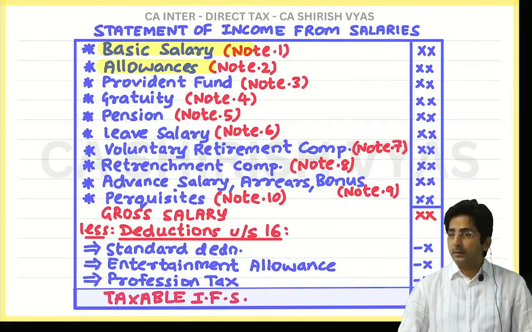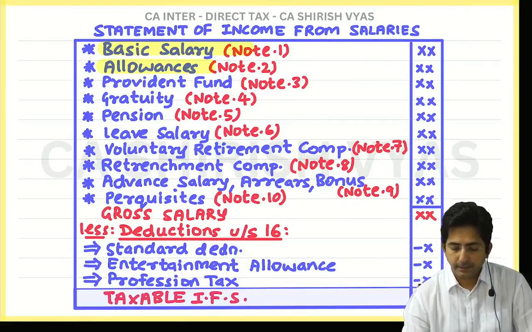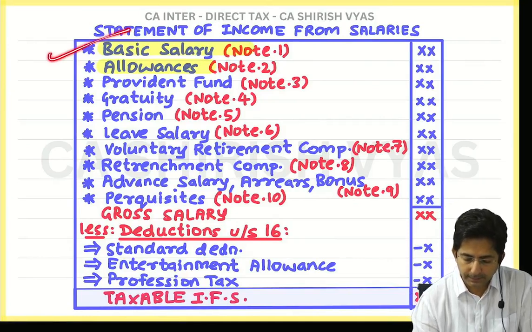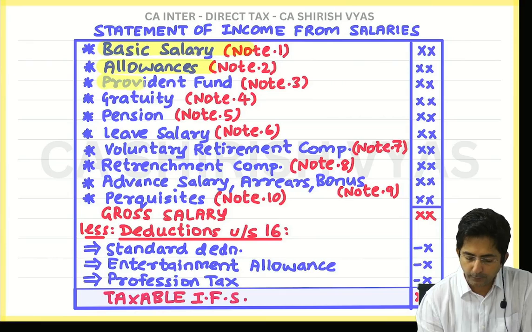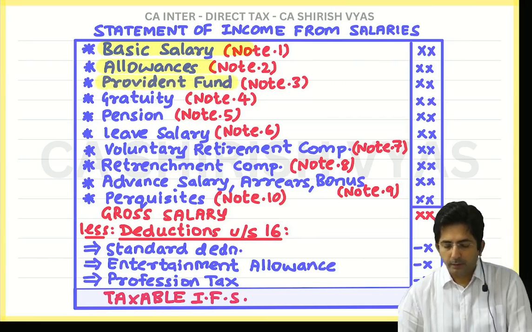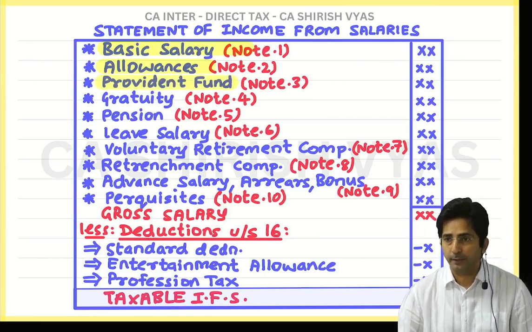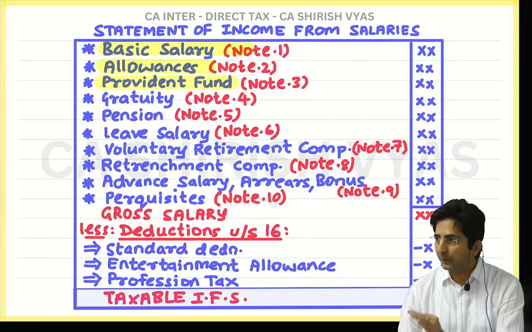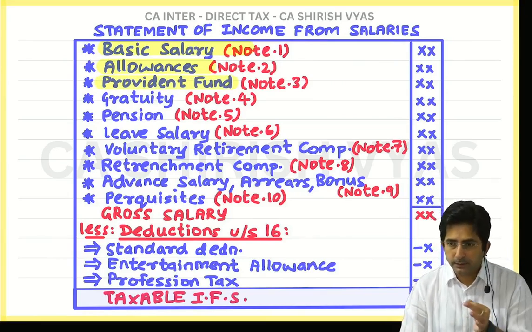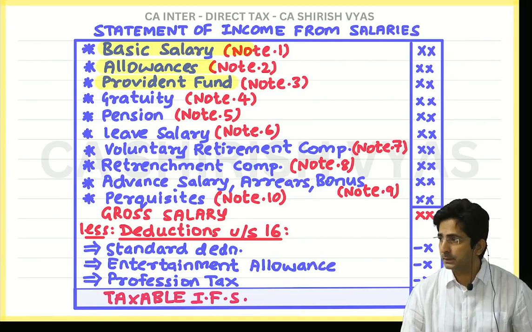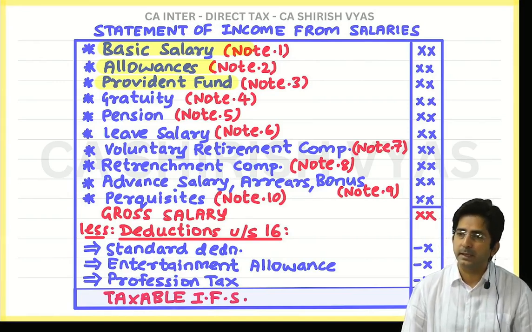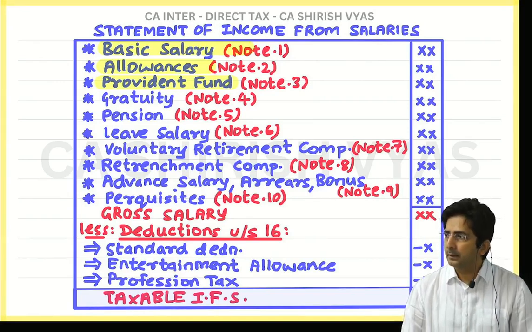Okay, see here, in income from salary, we finished basic salary, we finished allowances, and even provident fund theory is over. Now see, next theory is gratuity. But before moving to gratuity, I will discuss something about dearness allowance. Tell me, what is dearness allowance? It is an allowance given for inflation.